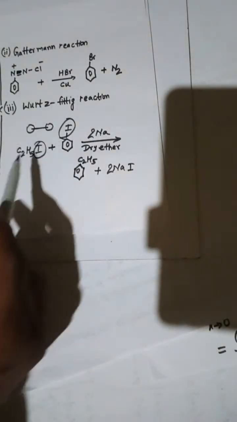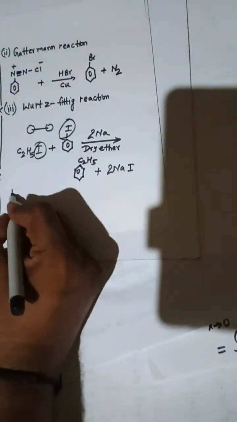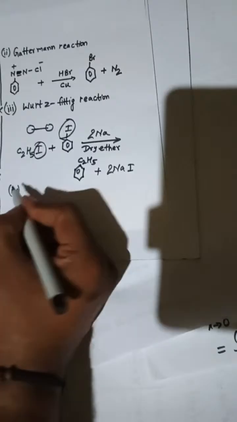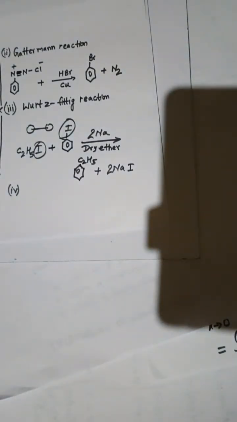Yes, so this is all about your Wurtz-Fittig reaction, ethyl iodide and your benzene iodide, and this reaction is happening in the presence of sodium and dry ether. Now we are having our Swarts reaction. Swarts reaction is related to fluorine, the fluoride ion. So Swarts reaction is just a preparation of fluoroalkane.